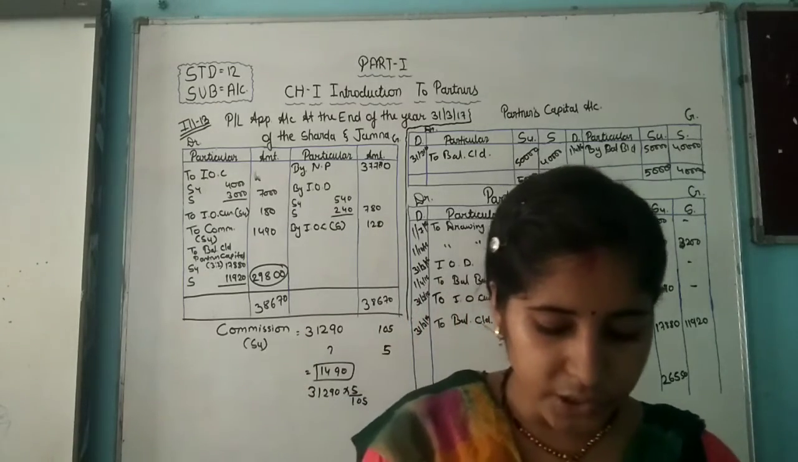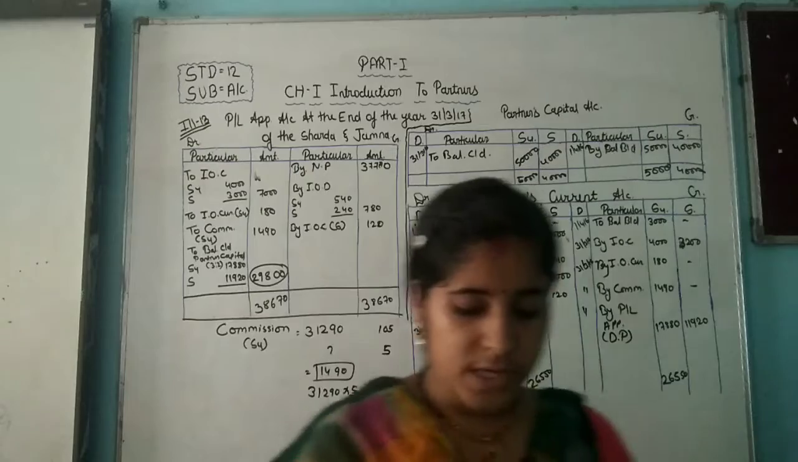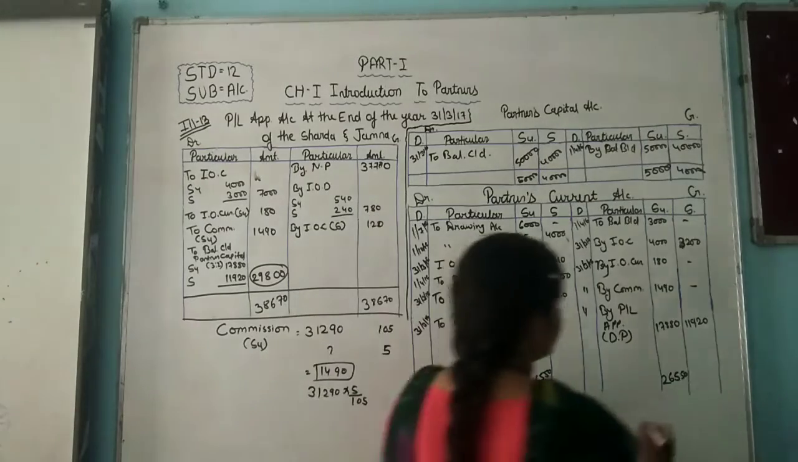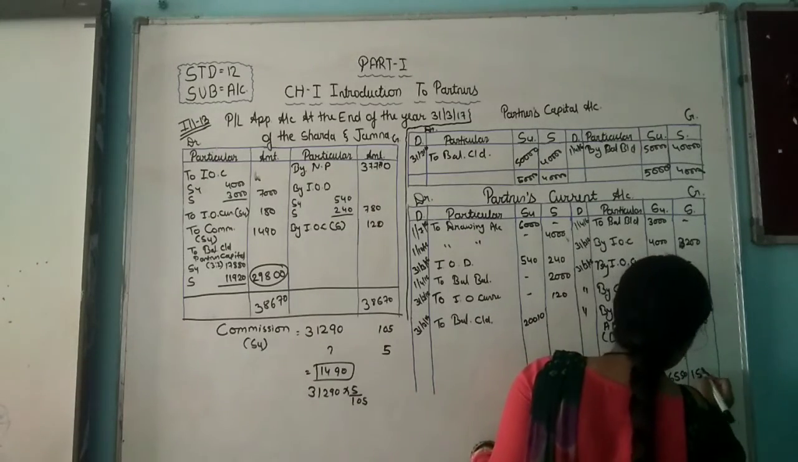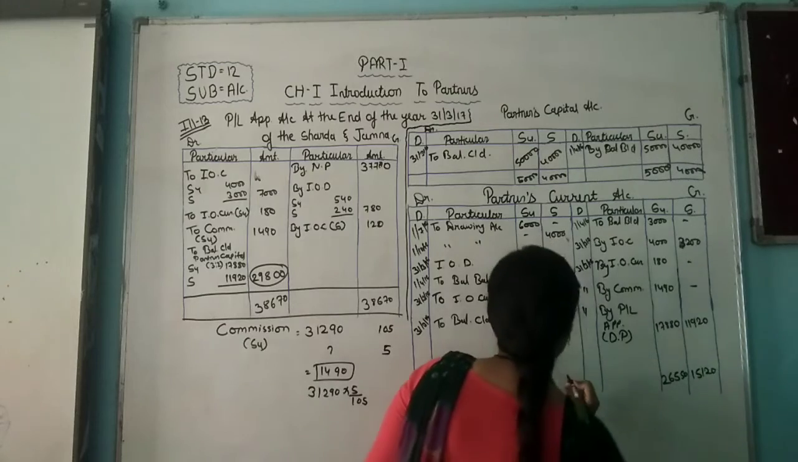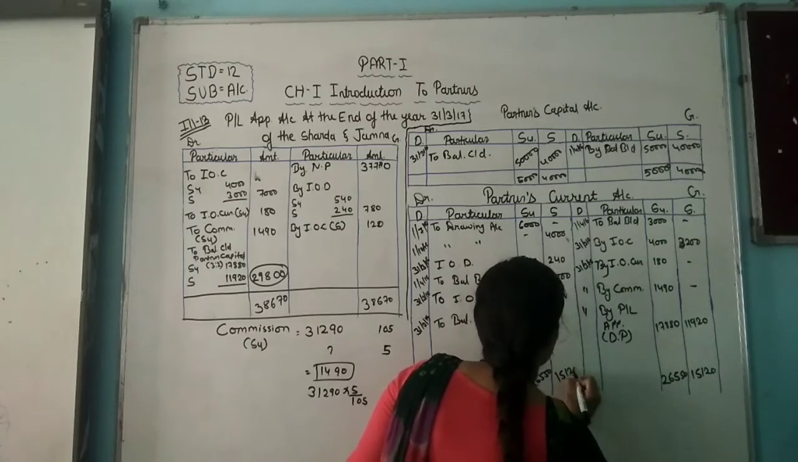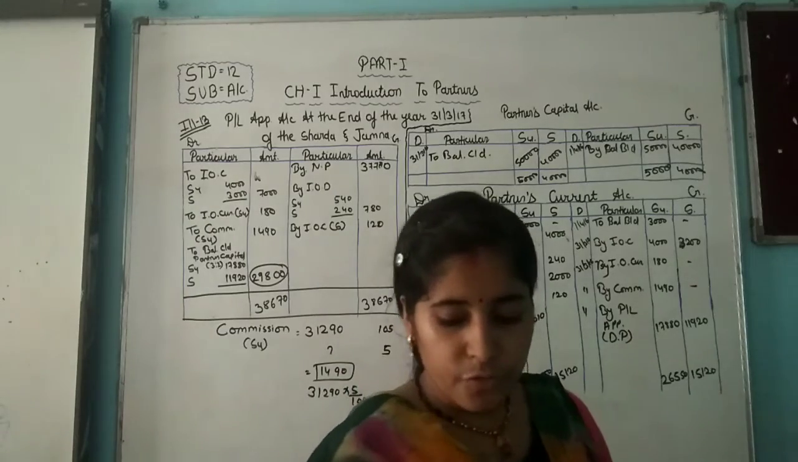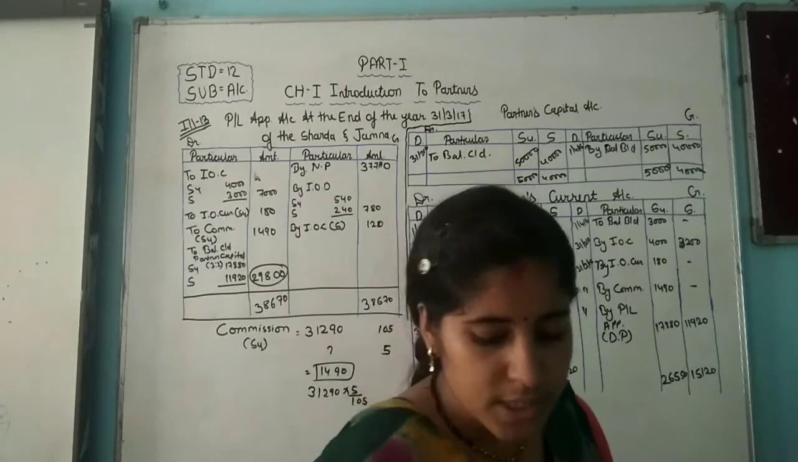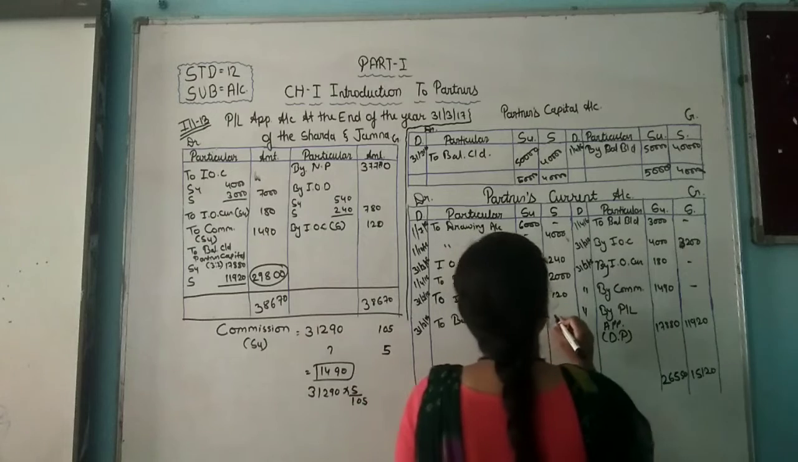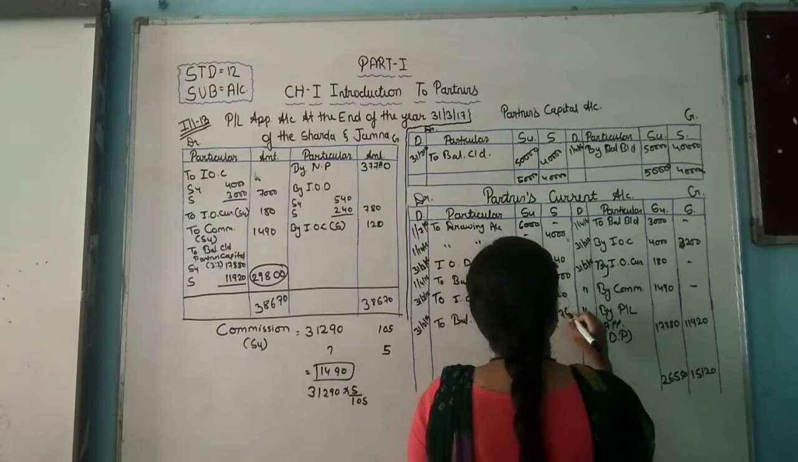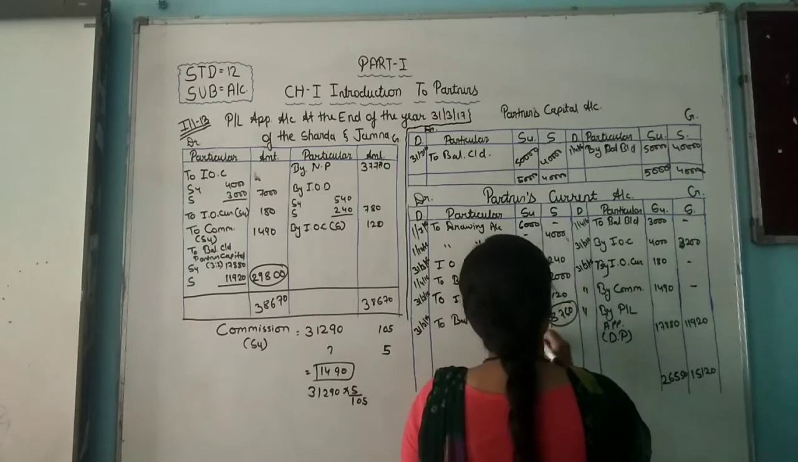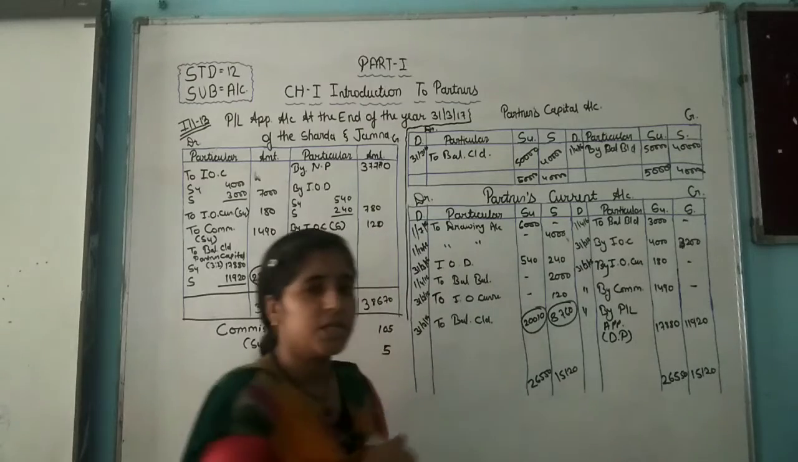Now here we are totaling of this Sarvesh, the 15,120 answer. Okay, now we are reducing this amount from 15,120. The answer is 8,760. So we are transferring this amount in a balance sheet.